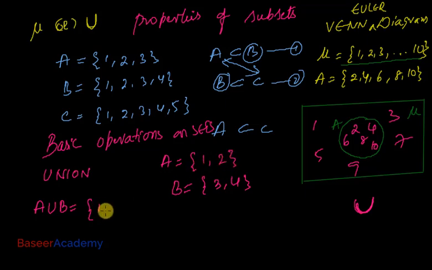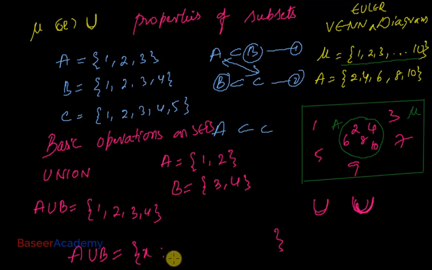is a set which contains all the elements of A and B. So what are the elements of A and B? 1, 2, 3, 4. These are all the elements in A and B. So union of A and B is the set which contains all of the elements of A and B, and union is represented like this by the symbol. Let me write down this thing in set builder form. So A union B is the set of elements X such that X belongs to A or X belongs to B. So union contains all the elements from A as well as B.